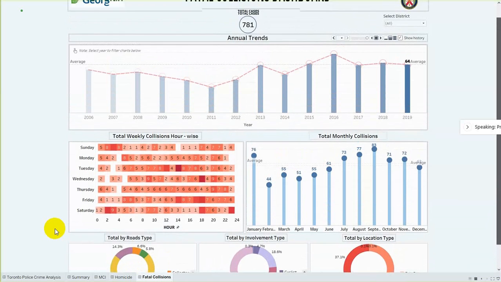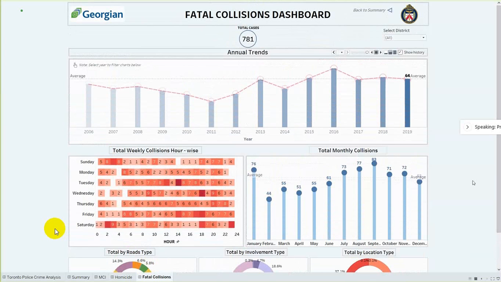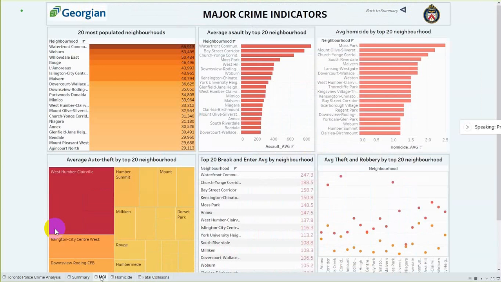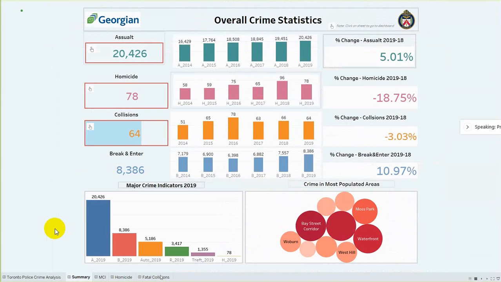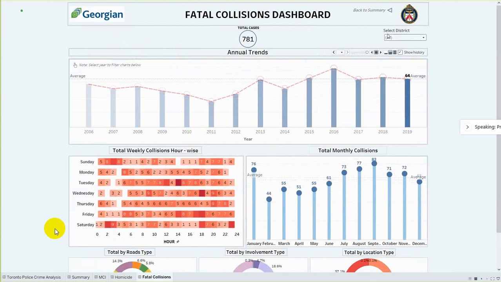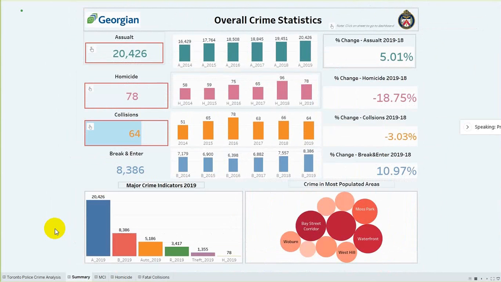This is a detailed view of the different kinds of crimes which have happened in the Toronto region. The dashboard has analyzed the different kinds of crimes, for example, fatal collisions, homicide, MCI, and has given us an overall view. The dashboard is interactive in terms of going to the different workbooks.